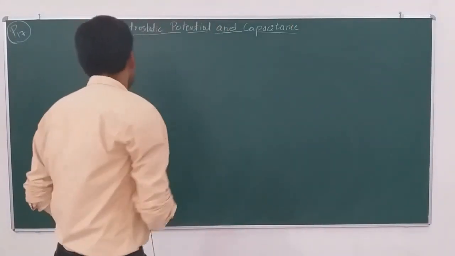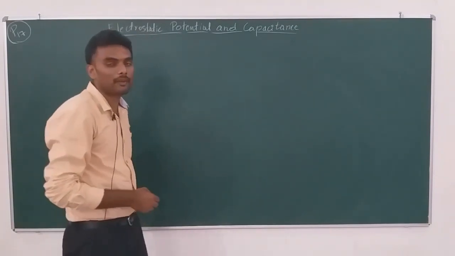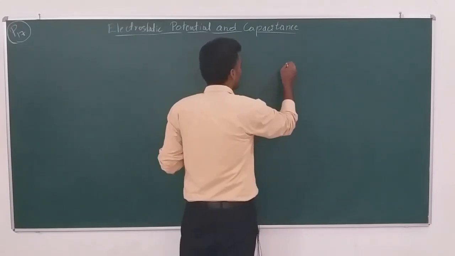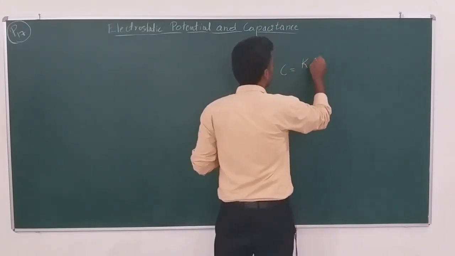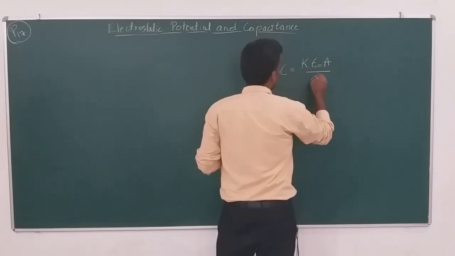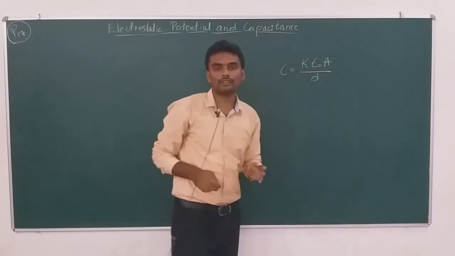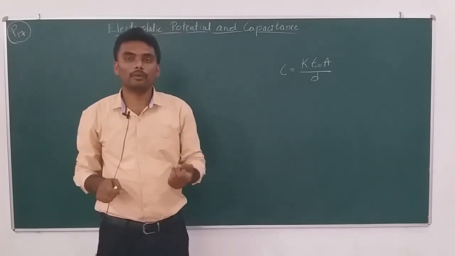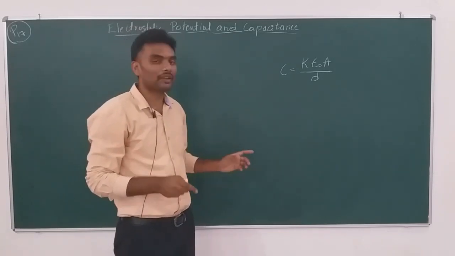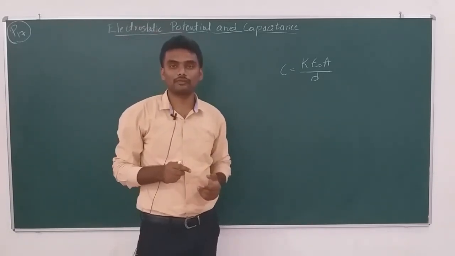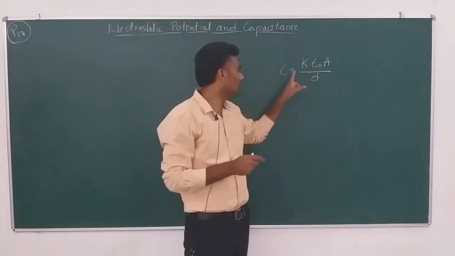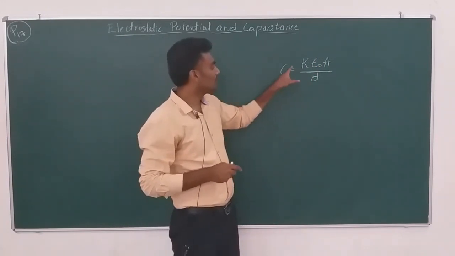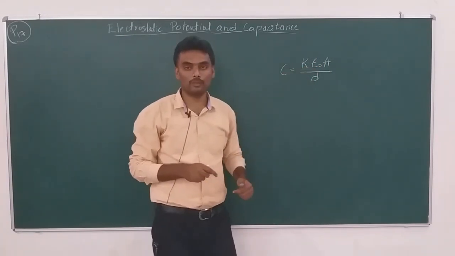Now, before we go for the derivation of capacitance of a combination of capacitors, consider the previous expression, C is equal to K epsilon naught A by D. So, when you are asked a question, which you have in the reference, what are the factors which influence or affect the capacitance of a parallel plate capacitor? You can see the dependence of capacitance on various quantities here. C is dependent on K, how? Directly proportional.